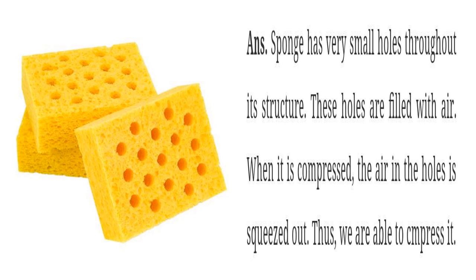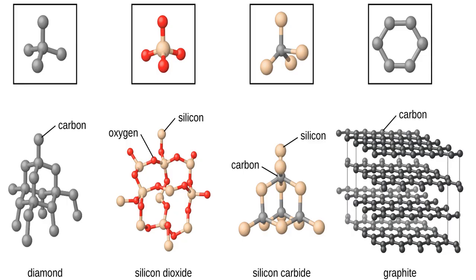So it is because of air we can squeeze, we can compress, not because of the solid. Because it is porous, fine pores are there, holes are there. In those holes, air is trapped. So it is because of air we can compress it, not because of the sponge. Okay, right. So these properties we can explain easily on some other ground. You see all these, just for extra knowledge.